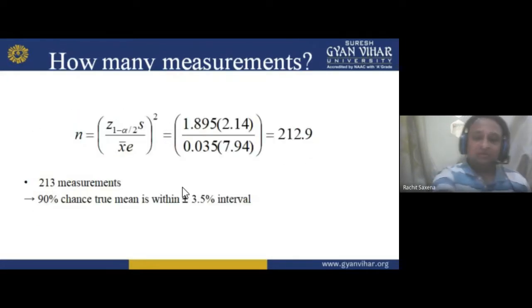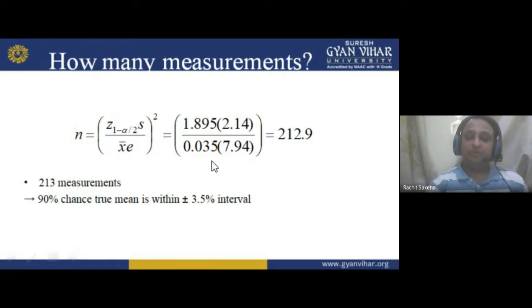Then with 1 minus alpha by 2, we get the value 212.9, and we can also write it like this: 213 measurements. So we have 213 measurements, and a 90% chance the true mean is within plus minus 3.5% interval.